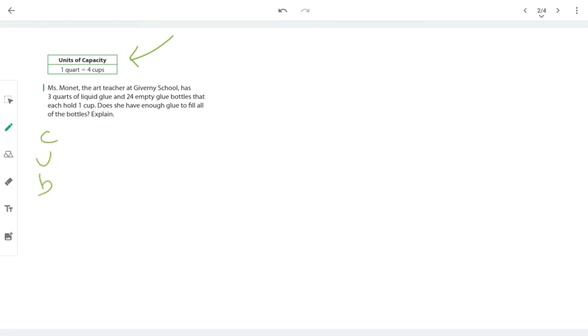So as with any word problem, I always do CUBES. That just helps me focus on what's going on in the problem. So C is for circle our numbers. Miss Monet has 3 quarts of liquid glue and 24 empty bottles that each hold 1 cup. So it's really like they're saying 24 cups. So she has 3 quarts and 24 cups to put those quarts into. Let's make that look like a 4. 24 cups.